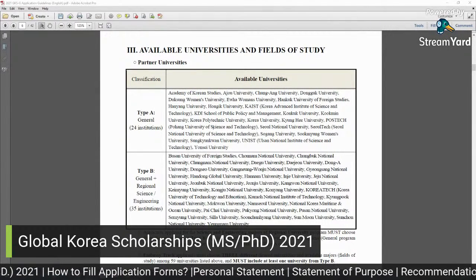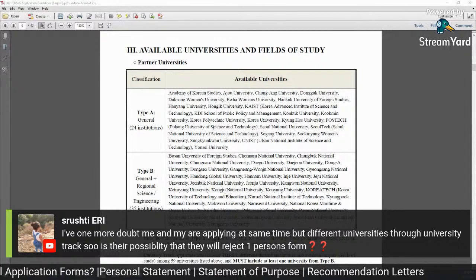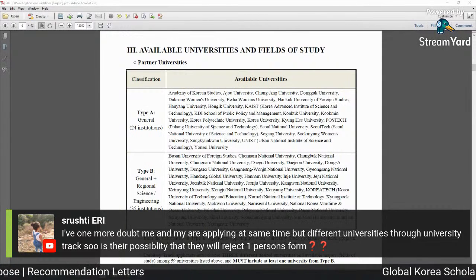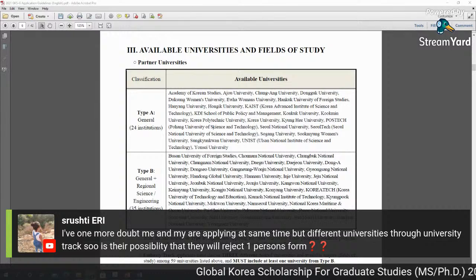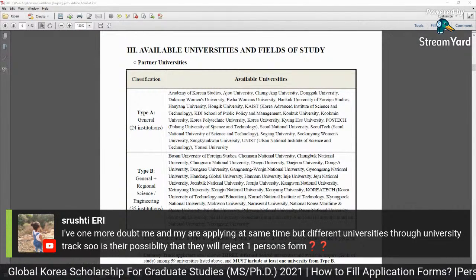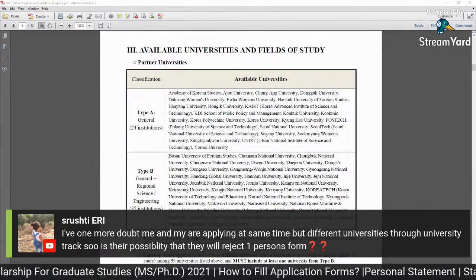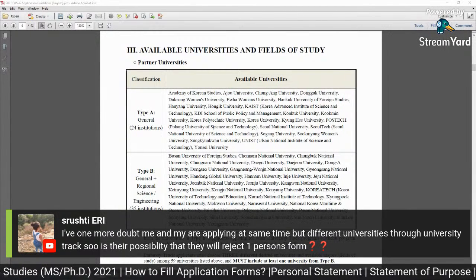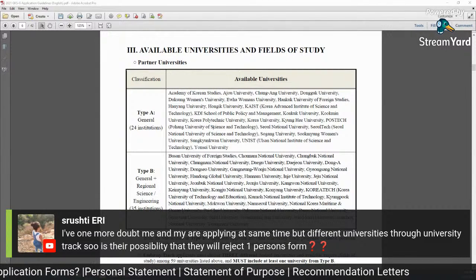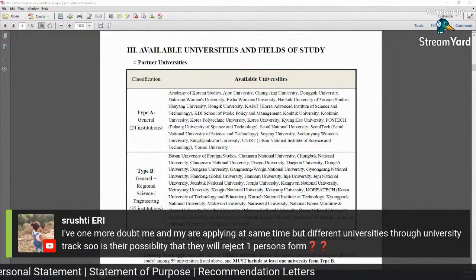I have one more doubt. Me and my sister are applying at the same time, but to different universities through university track. So is there a possibility that they will reject one form? I don't know, but there is no problem. Even if two sisters, or brother and sister, or two brothers or some cousins are applying, there are equal chances of getting this scholarship. So it is not a disadvantage.